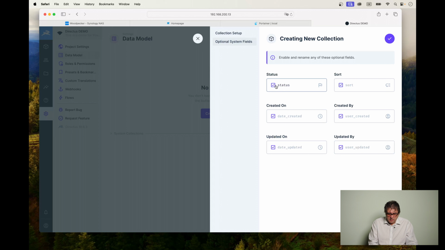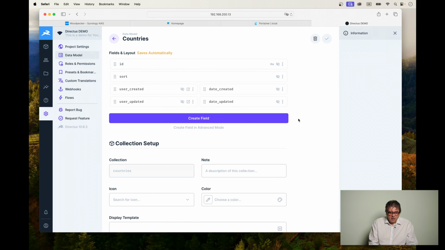Well, a country doesn't need a status, but maybe a sort field. Created on is always good to know, and always good to know who created this thing, when it was last updated, and who did the update. Always a good thing to have in terms of, well, compliance. So now let's click on Finish Setup, and now we have our fragment for countries.